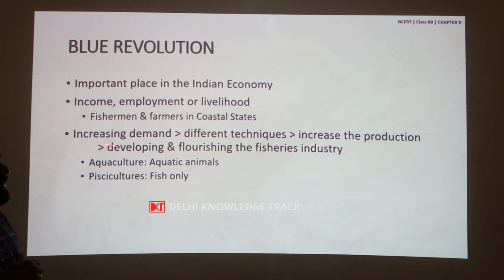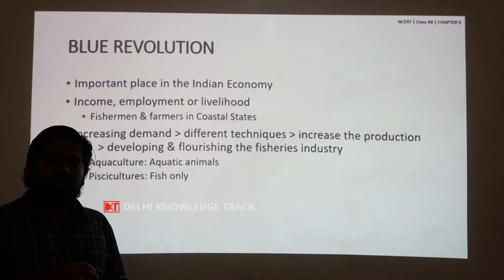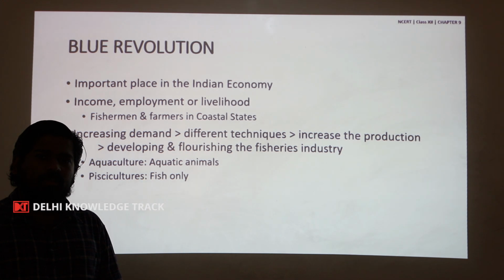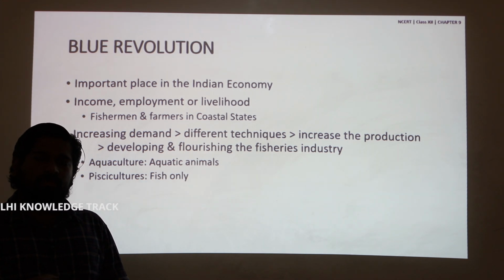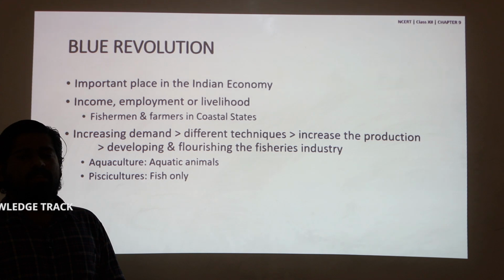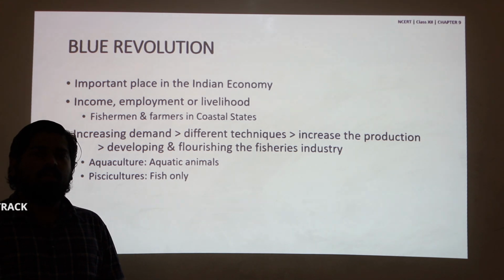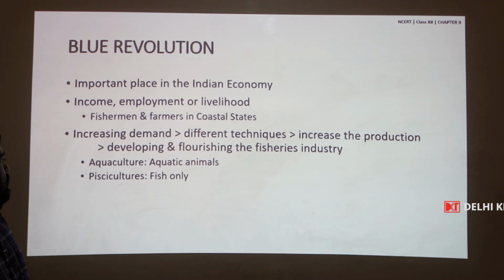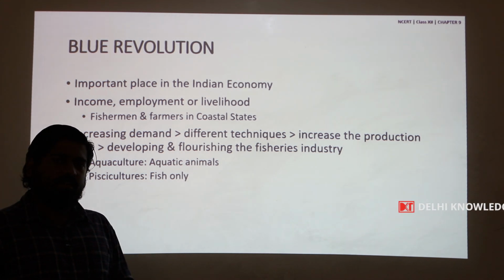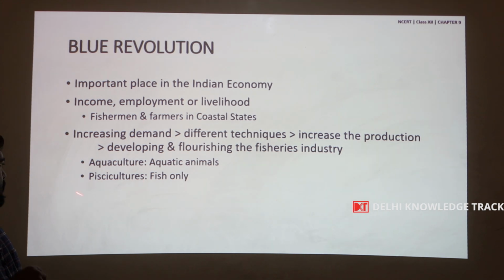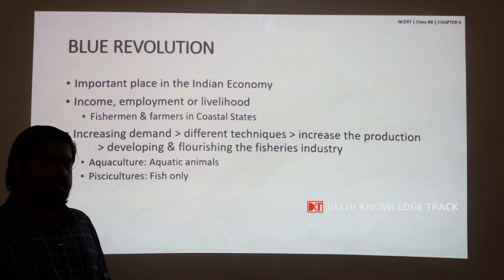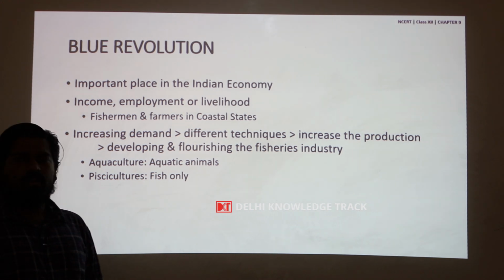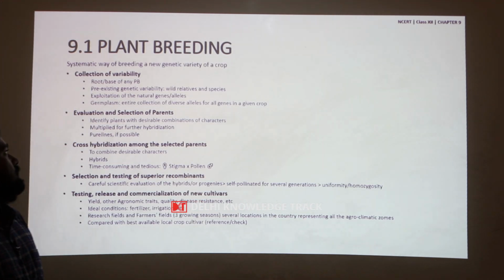So, the adoption of management practices for improving the yield out of the fishery industry is called blue revolution. Fisheries are broadly classified into aquaculture and pisciculture. Aquaculture is the rearing of any aquatic animal, whereas pisciculture is the rearing of exclusively fishes.